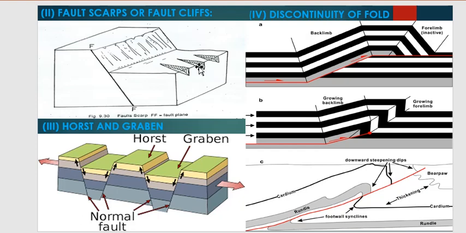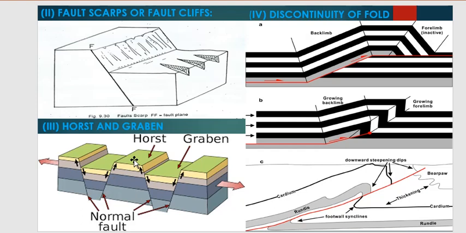Next, long linear ridges or valleys or fault embankments suggest horst and graben. This is also a fault block mountain, but one part is elevated and one part is a basin or depression. This whole fault structure is known as horst and graben, and this belongs to normal faults, and this is also an indication of a fault.